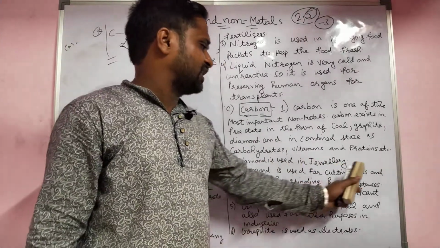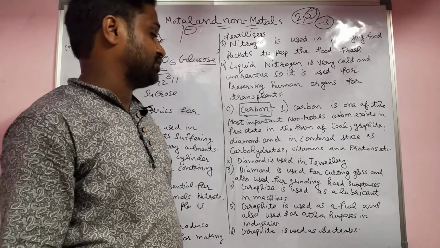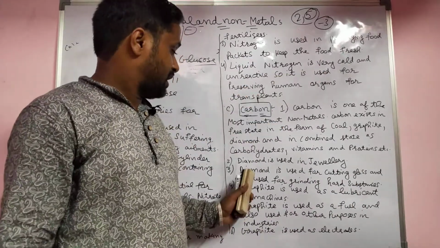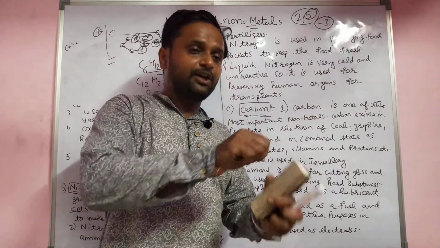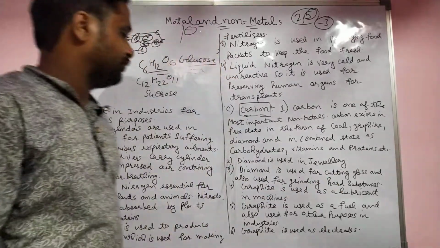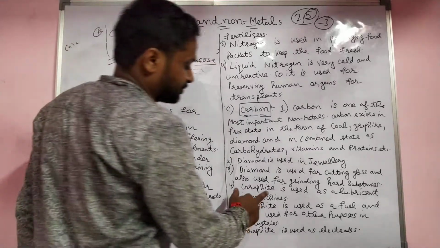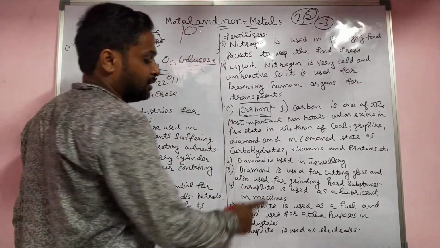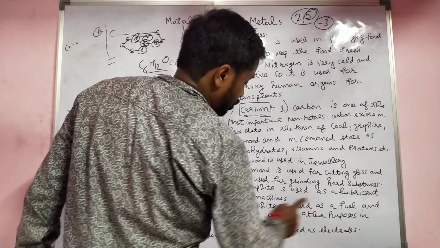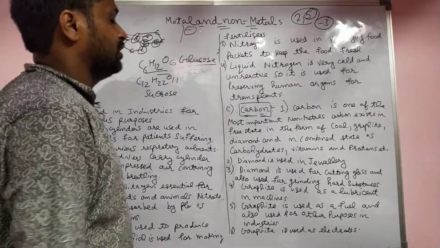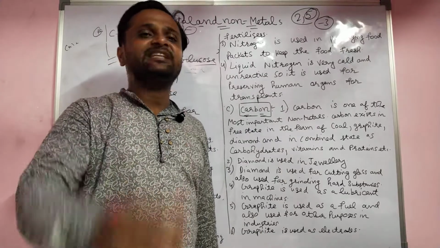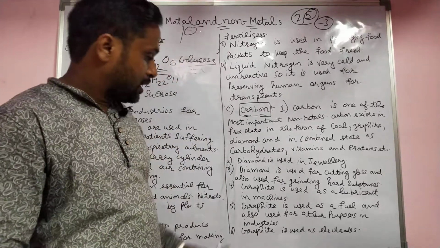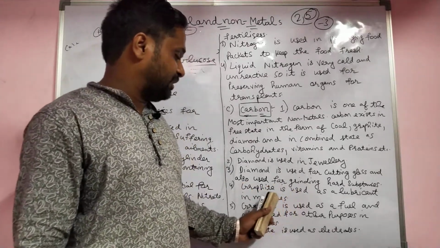Diamond is used for cutting glass. It is very hard in nature to cut the glass, and also used for grinding hard substances into pieces. That diamond is made from carbon. Graphite is used as a lubricant in machines. A lubricant, like oil, helps to decrease friction.